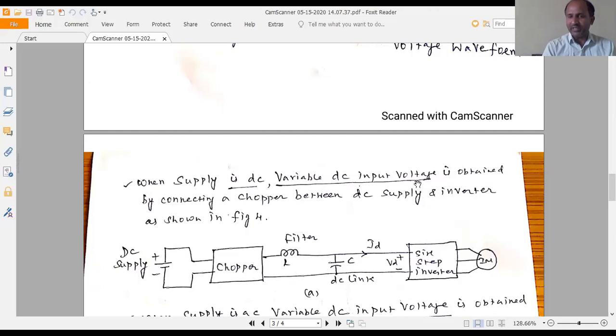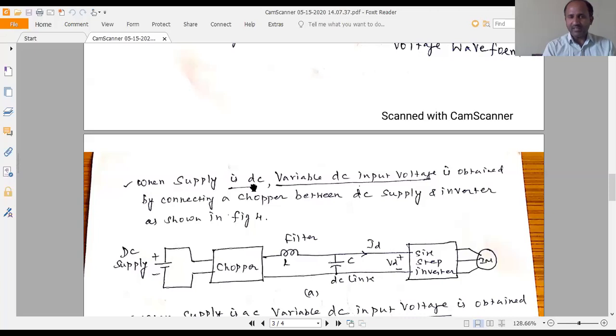The variable DC input voltage is obtained by connecting a chopper between the DC supply and the inverter. So a variable DC voltage is given to the inverter. For the 6-step inverter with 6 transistors that we have considered, to apply a variable DC input voltage you have to connect a chopper.